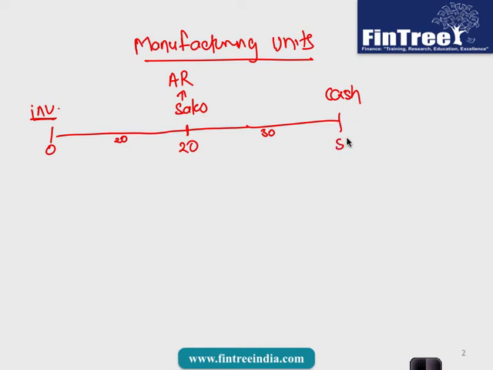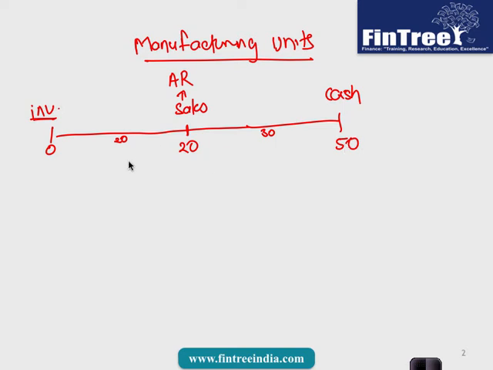So this is day 50. That means on day 0 your inventory came into the factory, and on day 50 you converted that inventory into cash.